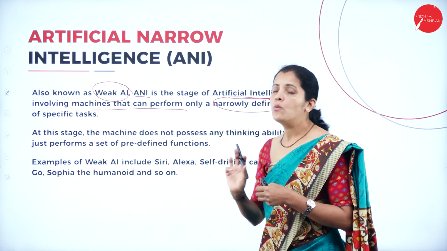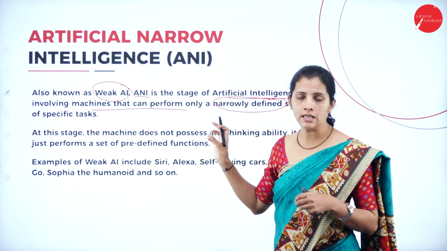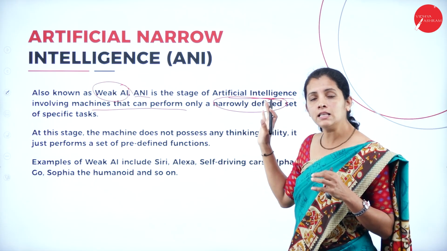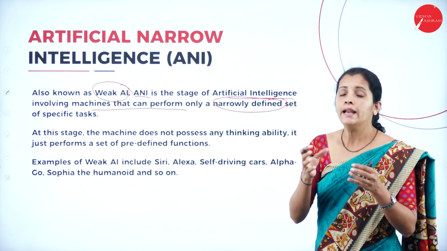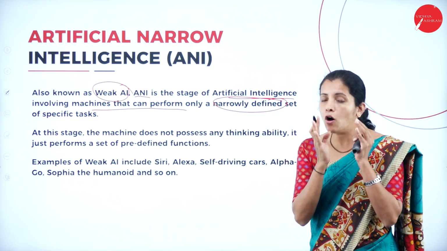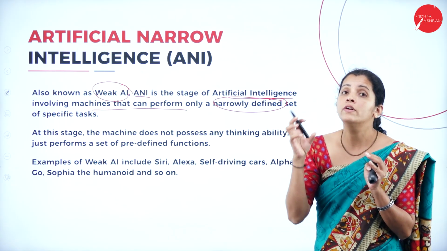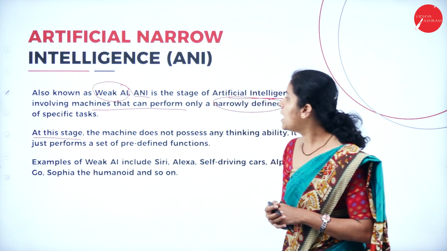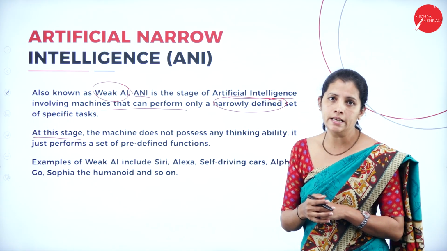It's going to perform only a narrowly defined set of specific tasks. So if I consider any artificial device, it must have a certain set of data, and it is responsible for performing only specific tasks, and all the specific tasks depend on the set of defined data. So at this stage, the machine does not possess any thinking ability.